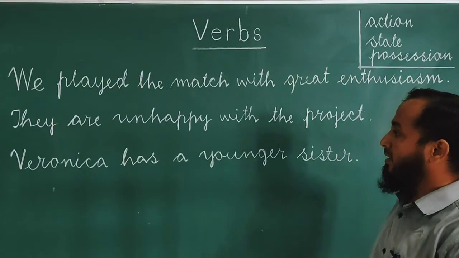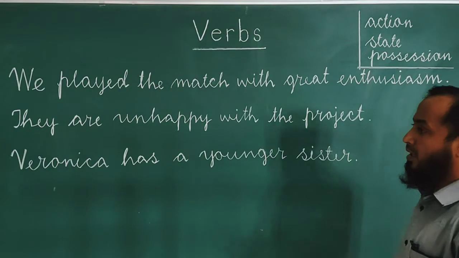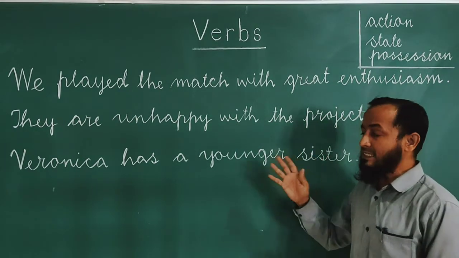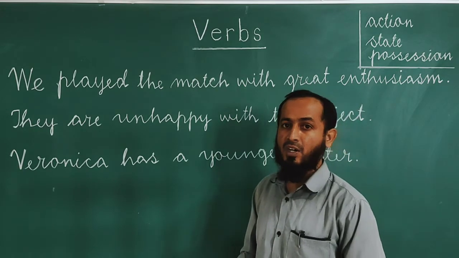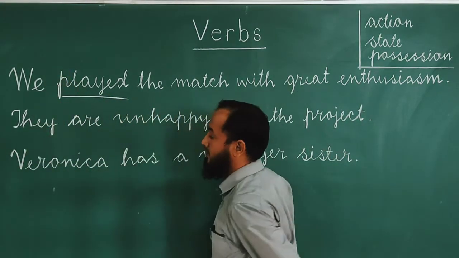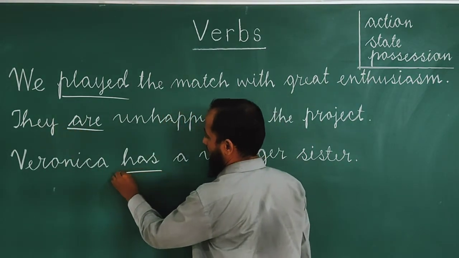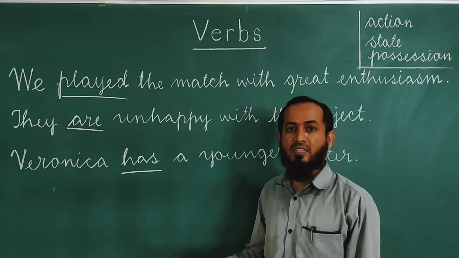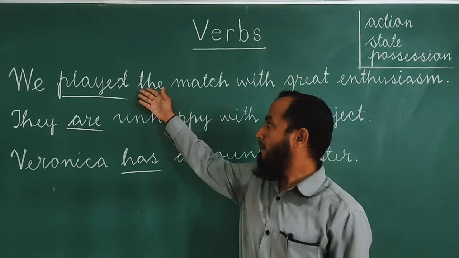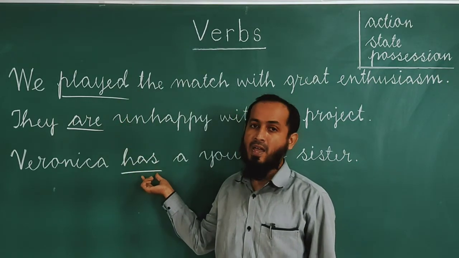Second sentence, they are unhappy with the project. Then Veronica has a younger sister. In these 3 sentences, the verbs are played, are, and has.